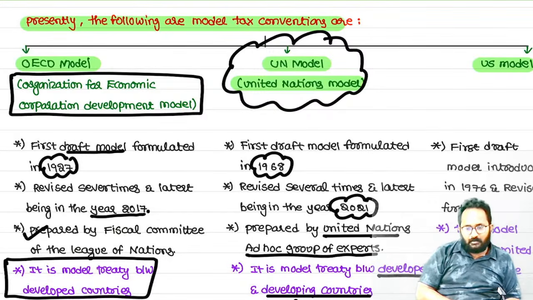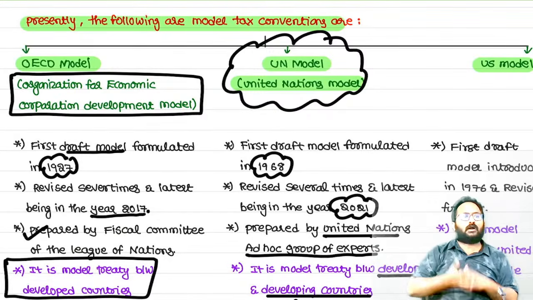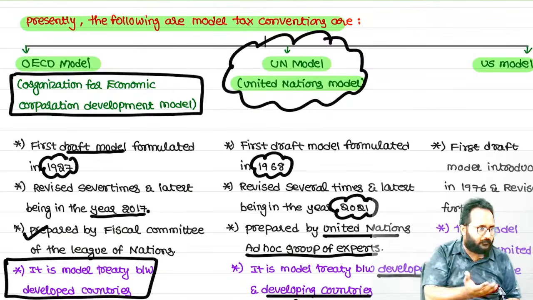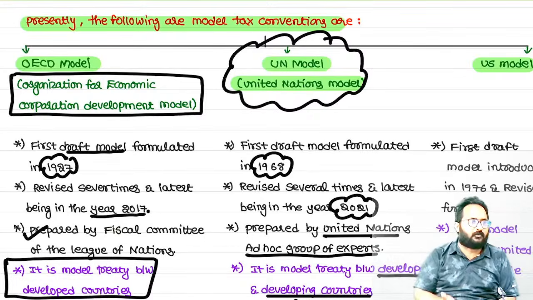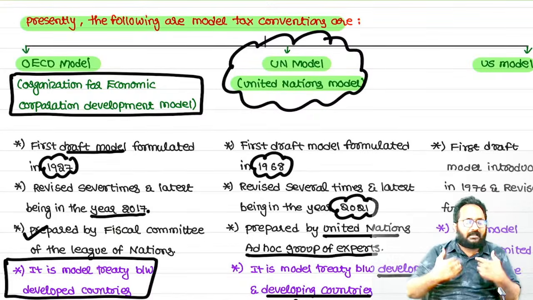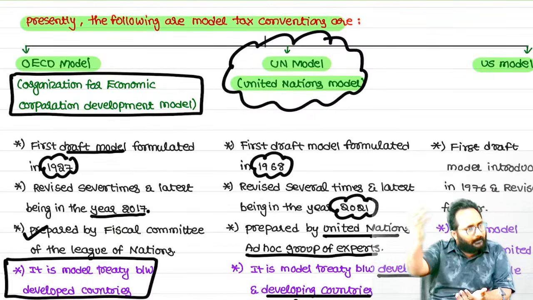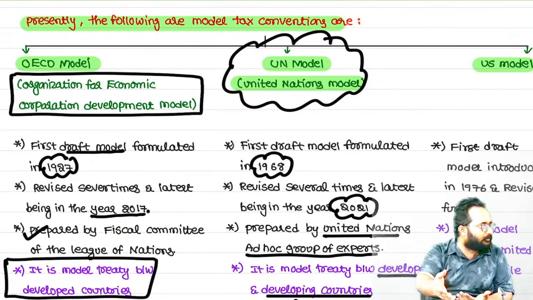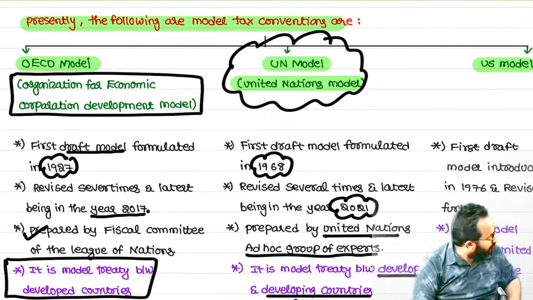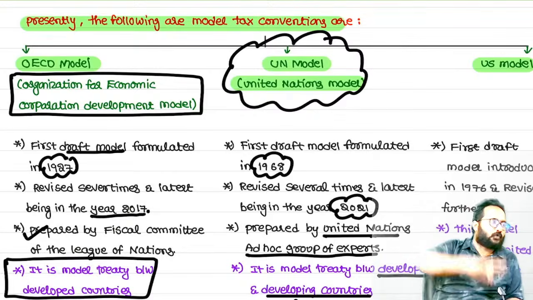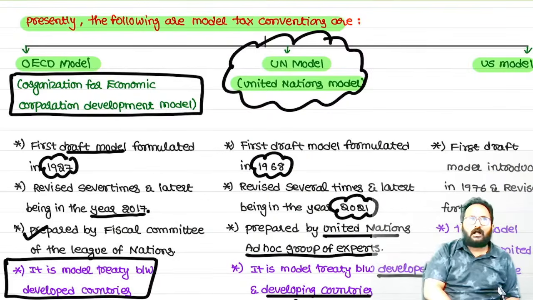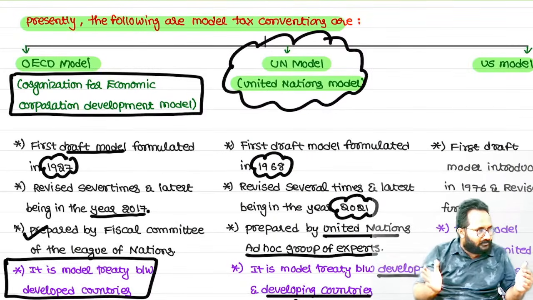Many of us first of all don't know what a model of DTA is. Draft formats are there, three ways are there. Which one do we have to use? Which one is suitable for us? In India, we want to enter into agreements with developed countries. Which model is suitable for us? UN model. The UN model gives the weight to source. The OECD model gives the weight to resident. Understood? Now, draft format means length also we have to check.